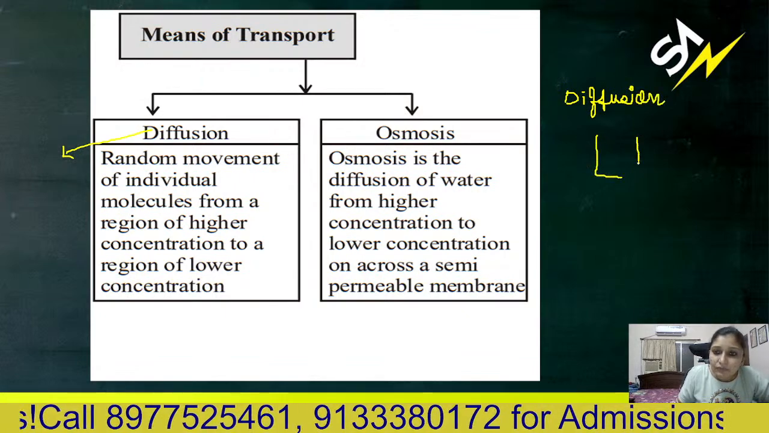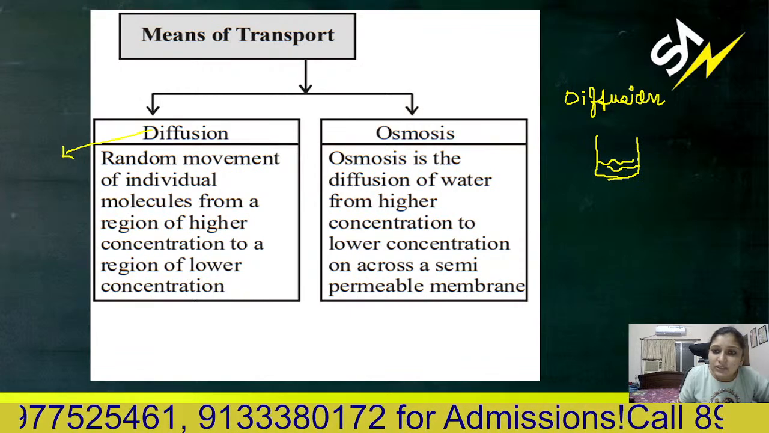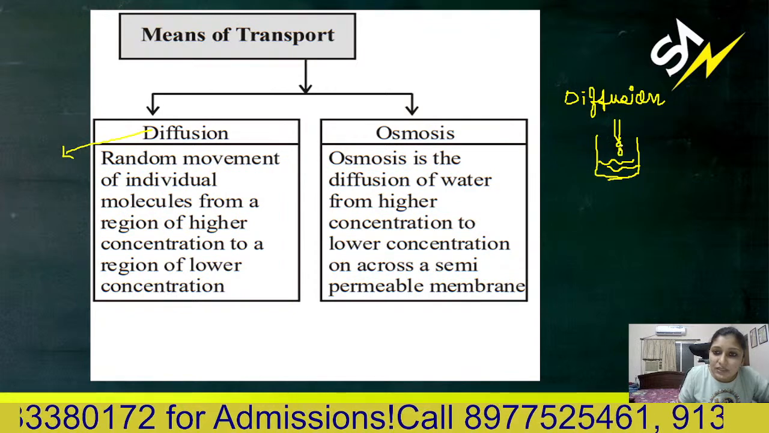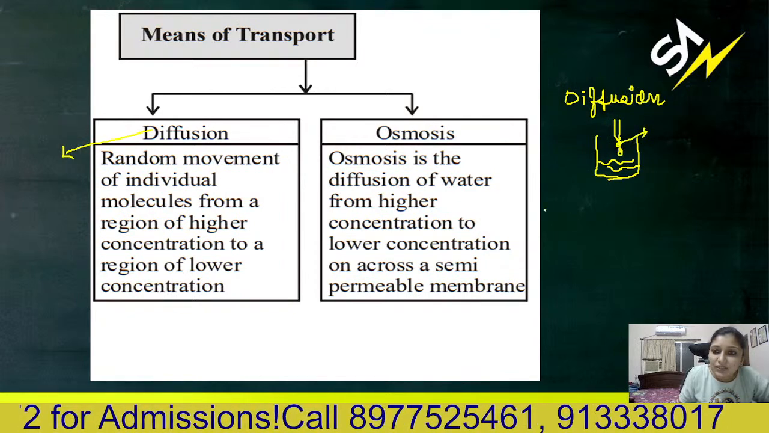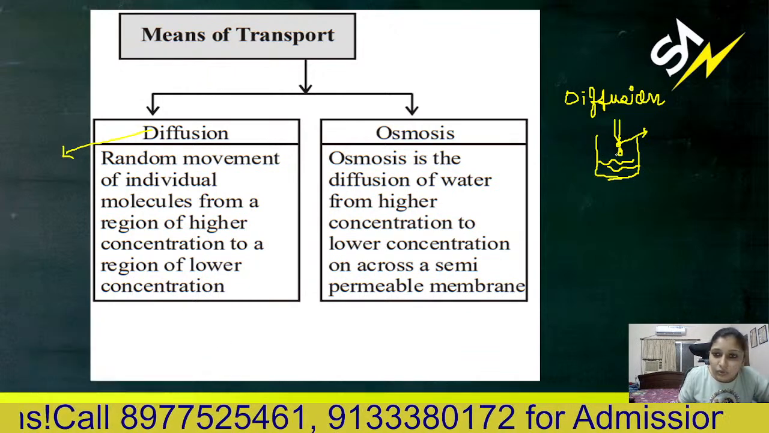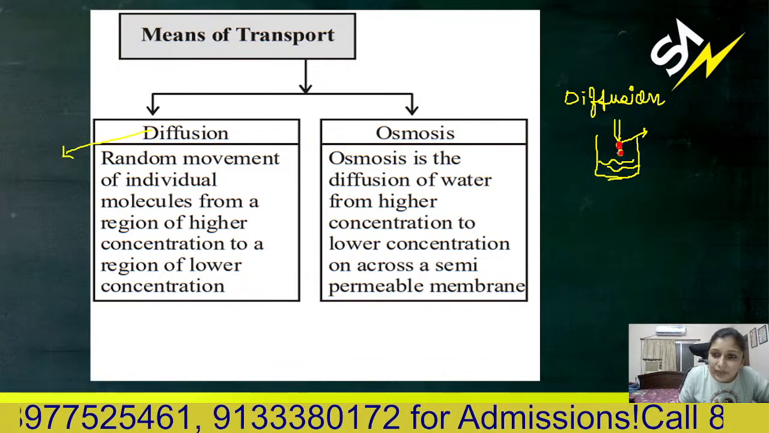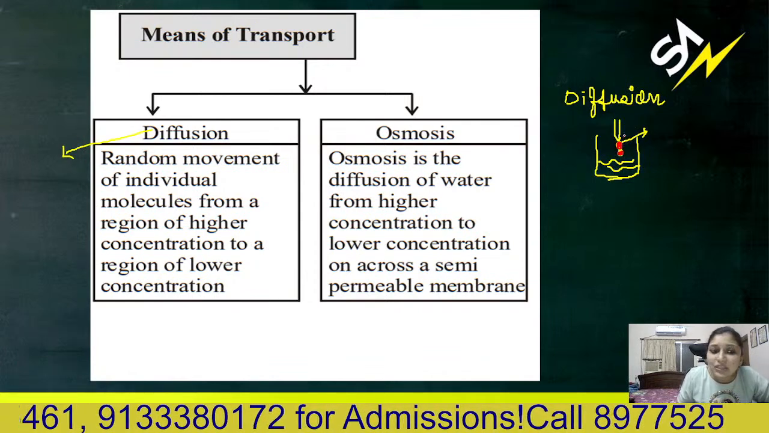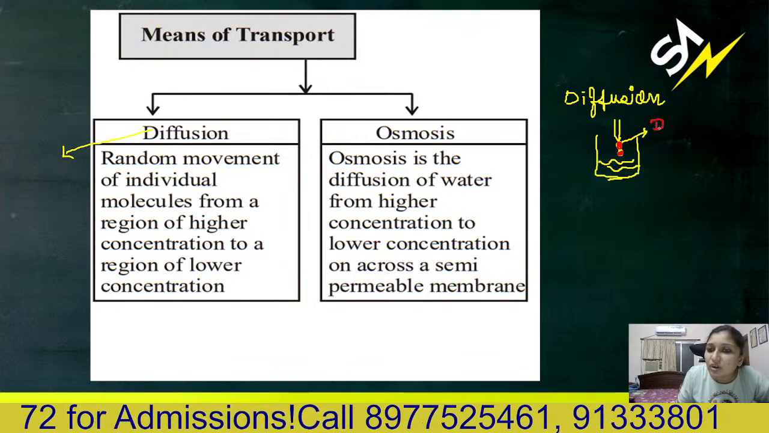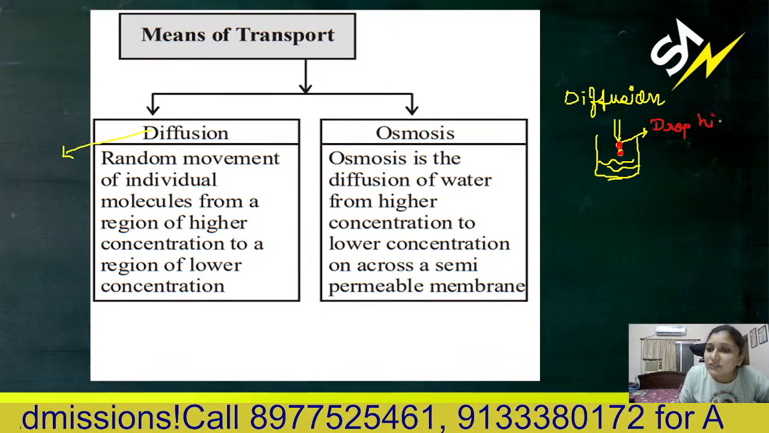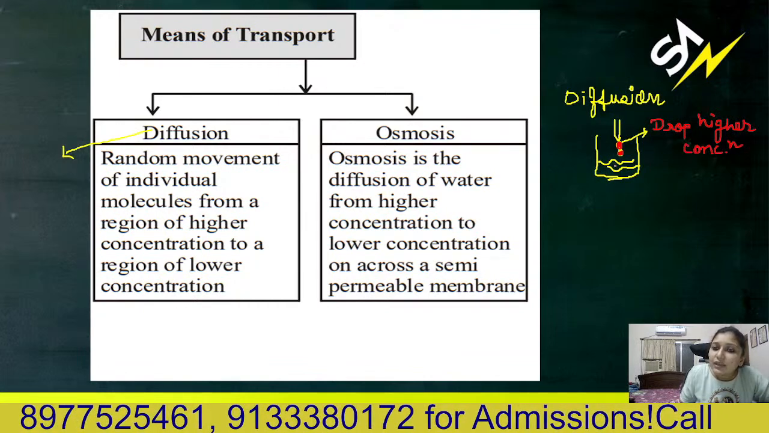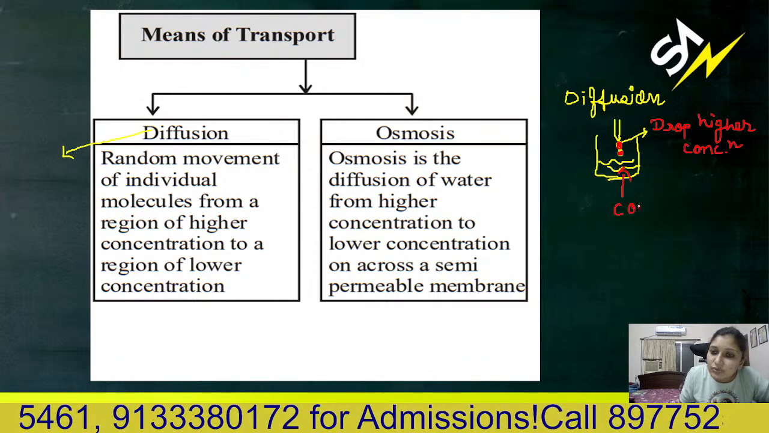For example, you have one beaker, in that you have water in it, and you are adding dye drop-wise. This is red color dye, writing it with red color. You want to add red color dye drop-wise into this. So concentration of dye will be higher in the drop. In the drop, it is higher concentration, and in water concentration is low.